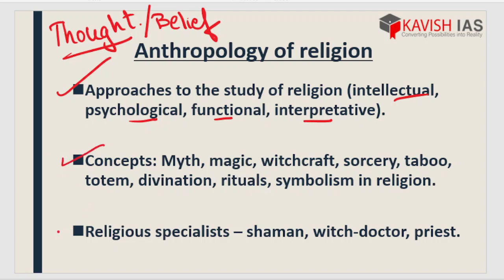Next, two important topics and a very attracting part, that is the concept of myth, mythology, magic, black magic and white magic, witchcraft and sorcery. I hope you can remember Harry Potter's taboo, totem, divination, rituals, symbolism in religion. And here we have religious specialists: shaman, witch doctor and priest. All these parts are definitely related to the thought process of religions, the religious concept of humans, along with religious practice.